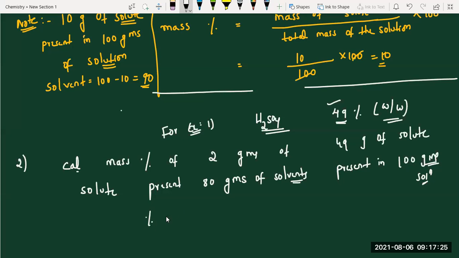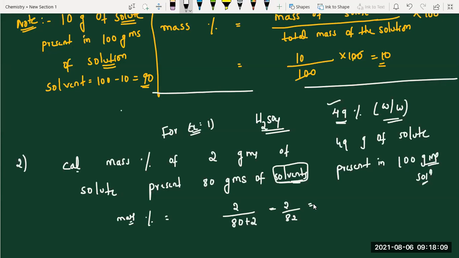Is it 2.44%? You can express mass percentage. How to take, students? 2 by 80. 80 or 82? 80 plus 2, this is solvent, no? Did you understand my point? Solvent they express, then solution is solvent plus solute, right? So that means 80 plus 2, totally 82. 2 by 82 times 100, then you will get like this, 2.43%. Very good. So this mass percentage model is very rarely they will ask.